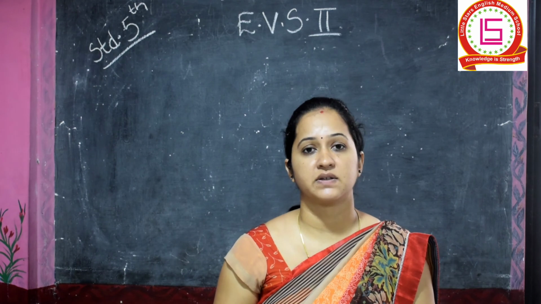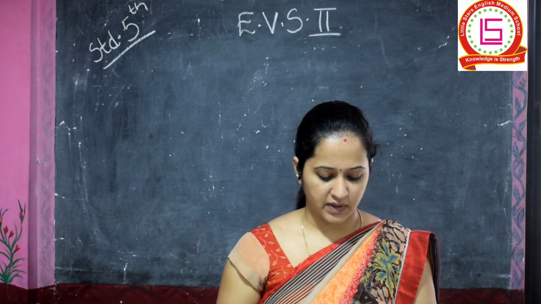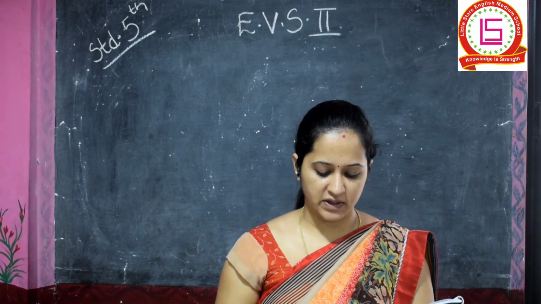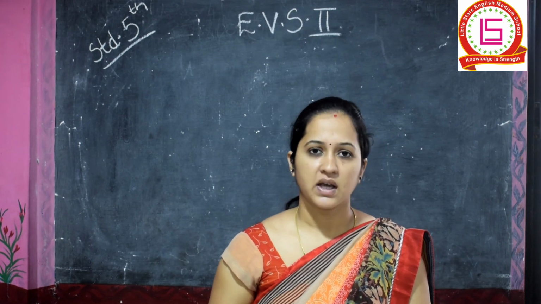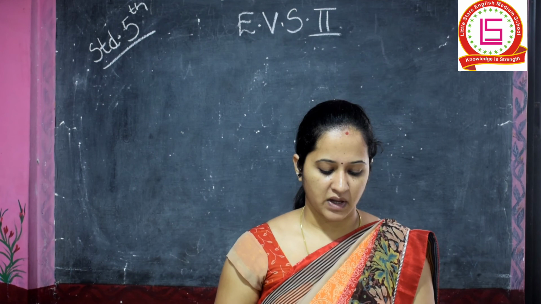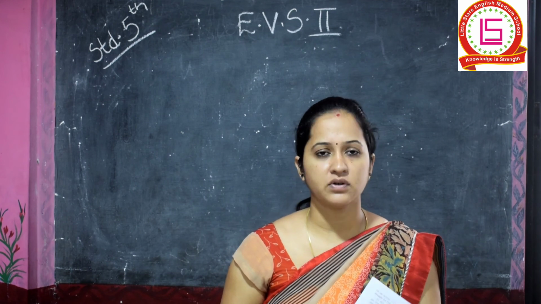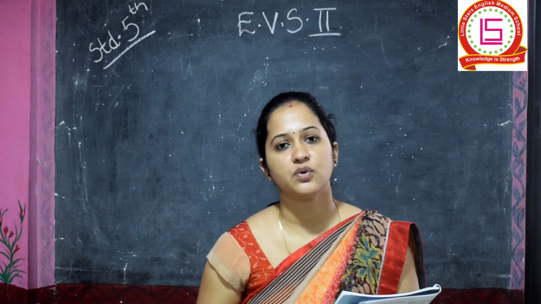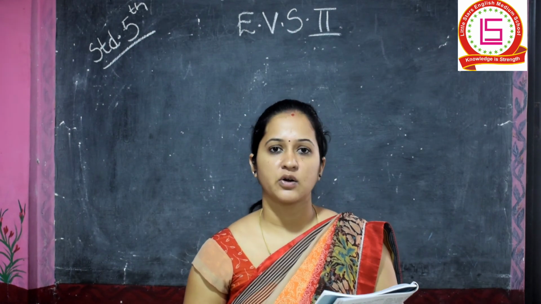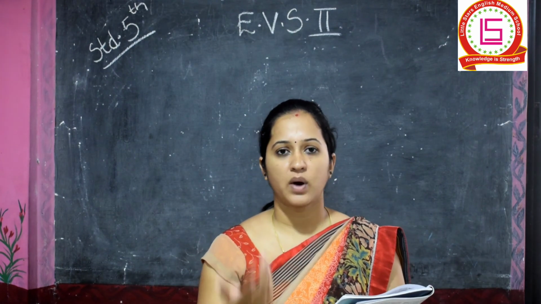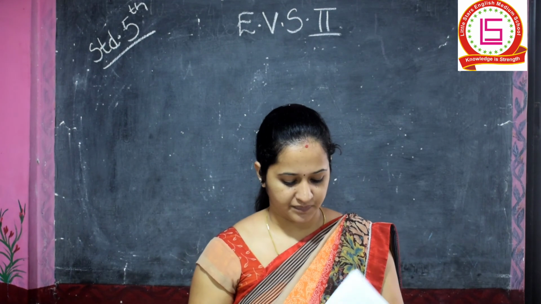Every science too has a history. It tells us of many scientific discoveries that brought about important changes in human civilization and of the scientists who made those discoveries. See, in science you get to know about the different discoveries that have been made and also about the scientists who have made these discoveries.